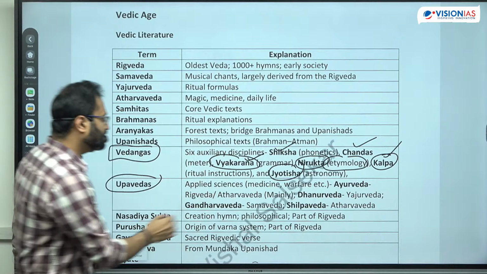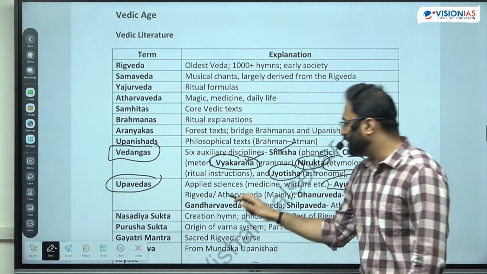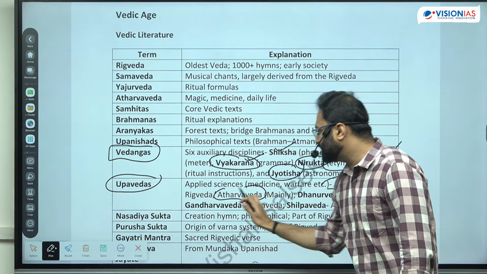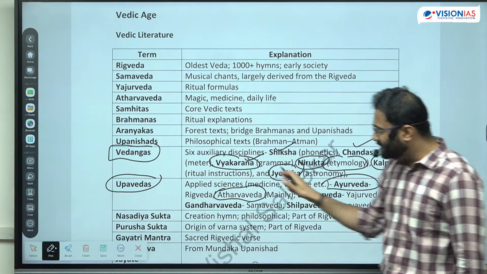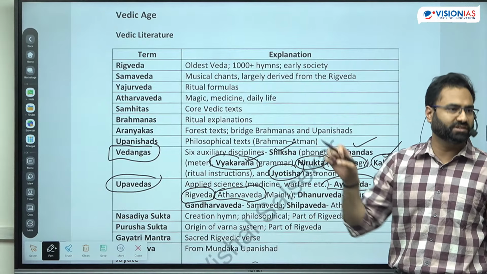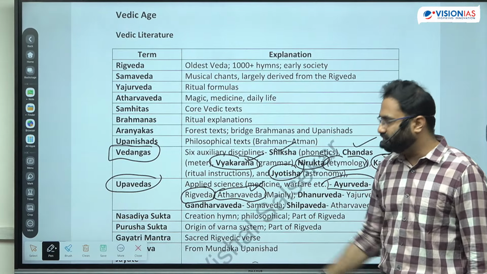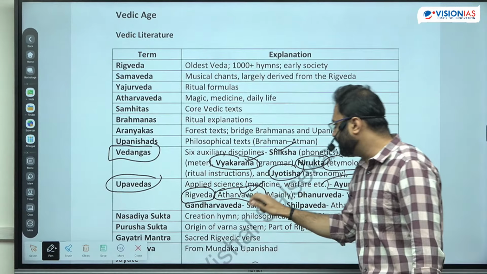For example, there is Ayurveda. Now Ayurveda mainly is considered to take its attributes from the Atharva Ved. But since Rig Ved also talks about medicine and certain other things, it is said that Ayurveda is also inspired by the Rig Ved. Means Ayurveda has taken certain things. So if you are not finding Atharva Ved, and Rig Ved is available, you can also mark that particular thing, right? But more predominantly it is Atharva Ved.